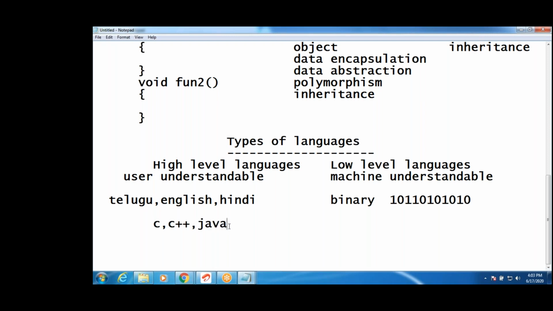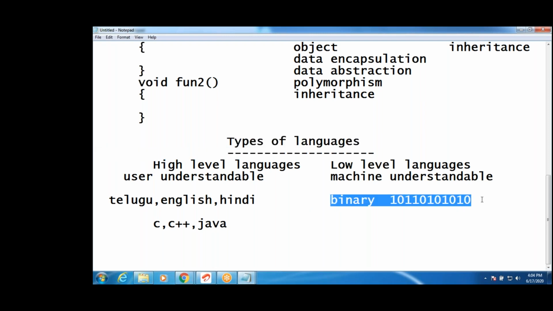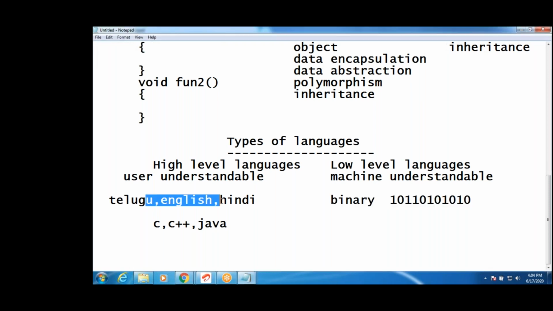Almost 90% of programming languages are high level. Binary means machine understandable, zeros and ones. We cannot write in binary format, only in a normal form, this English format that we can understand. Then how to convert to binary format?